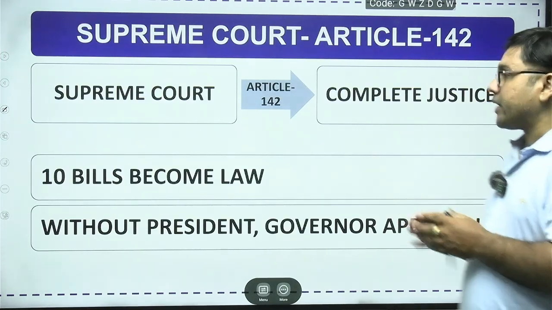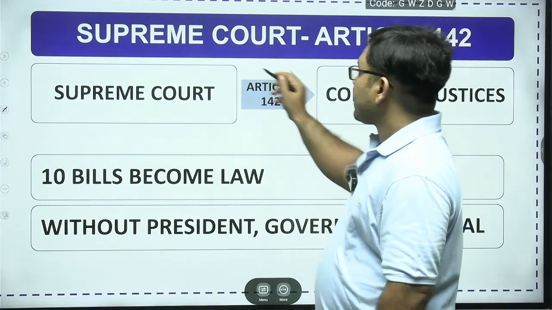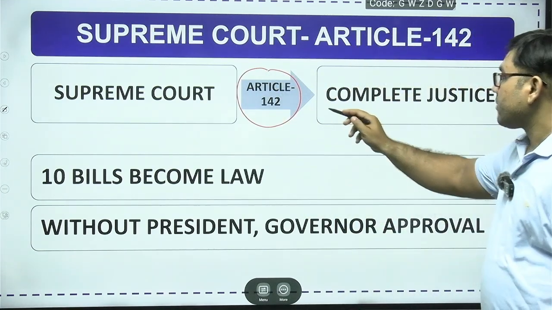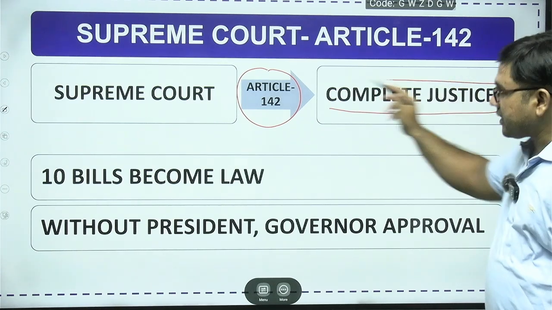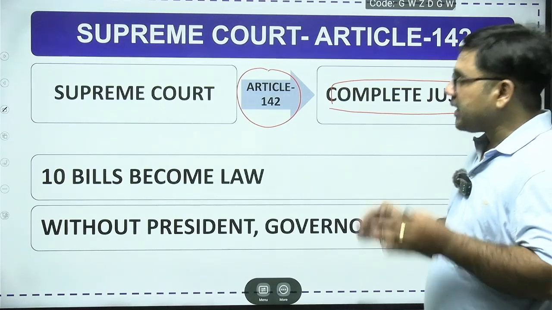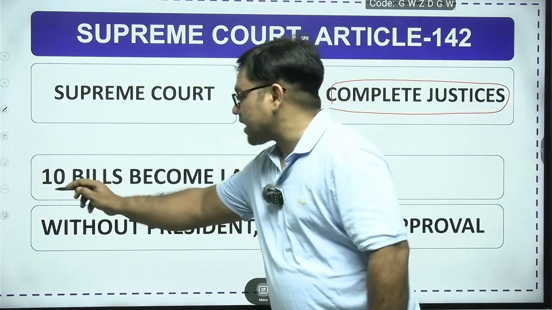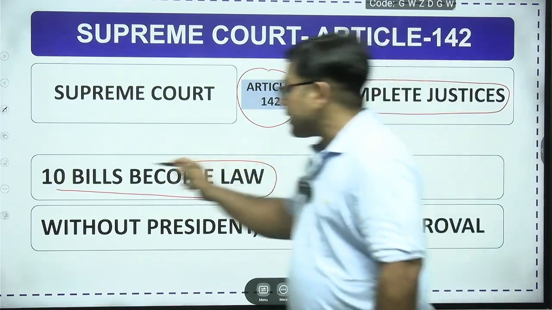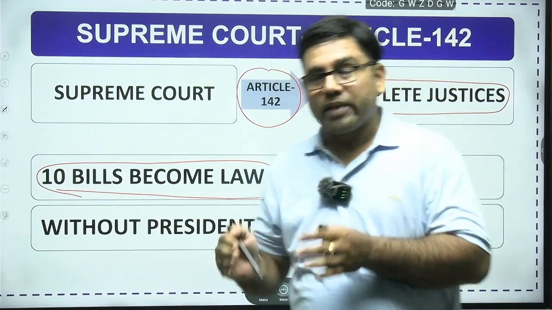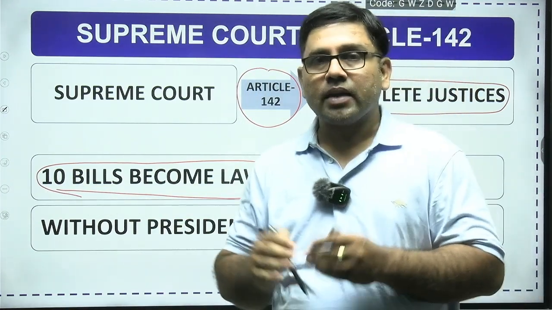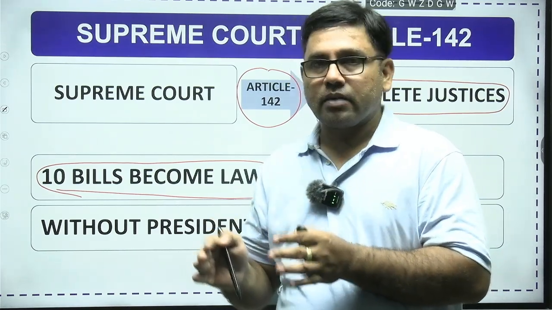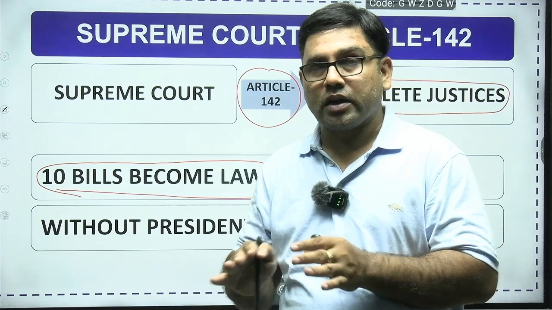Under Article 142, the Supreme Court of India can give any order in order to ensure complete justice, and in this case, the 10 bills that had been passed by the Tamil Nadu state legislature were deemed as approved by the president or governor of the state, and for the first time, dear friend, these bills became an act without presidential approval or governor's approval.